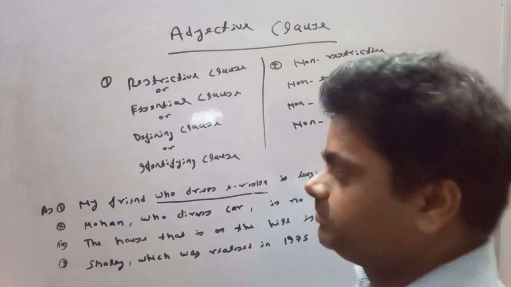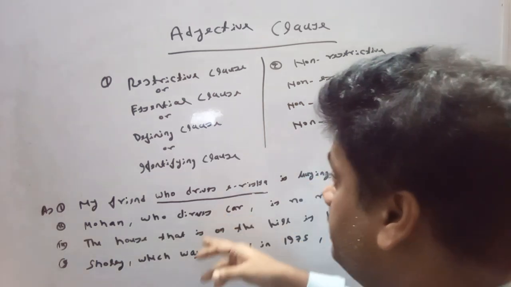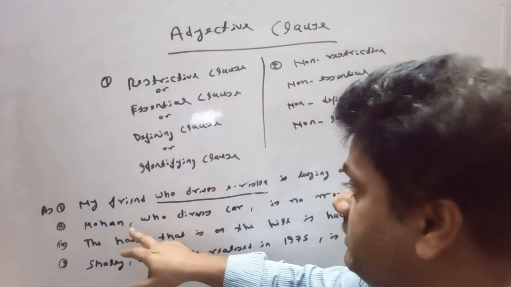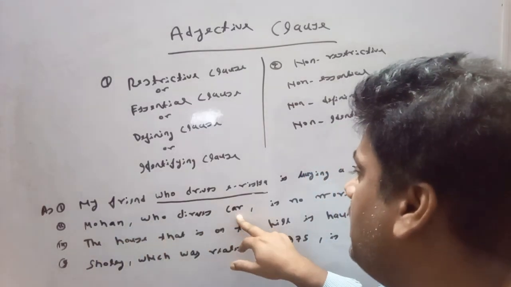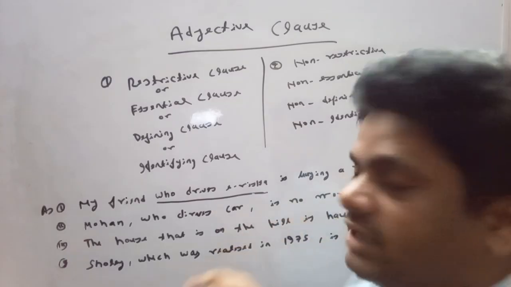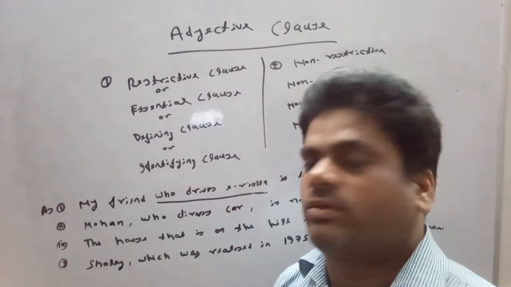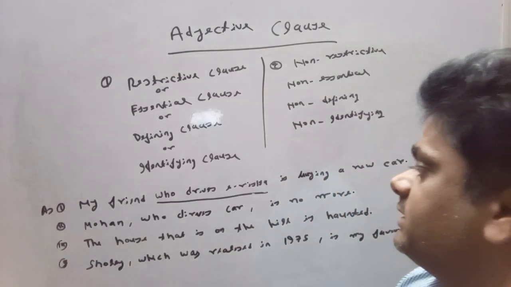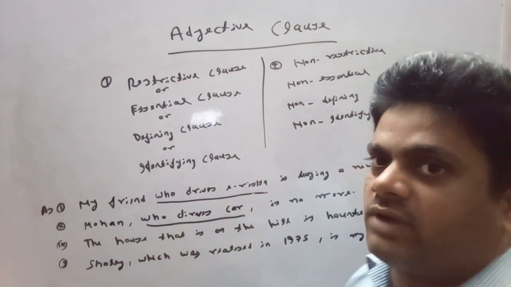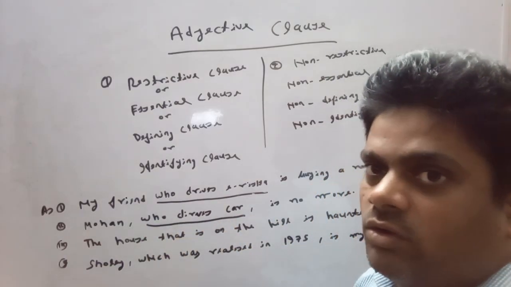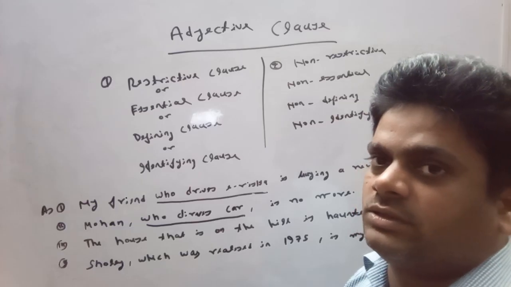But look at the second sentence, Mohan, who drives car, is no more. As we already know, we are familiar with Mohan. Here, this adjective clause is a non-defining clause, a non-essential part of the sentence.